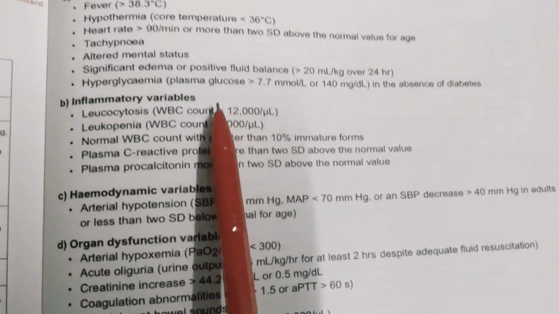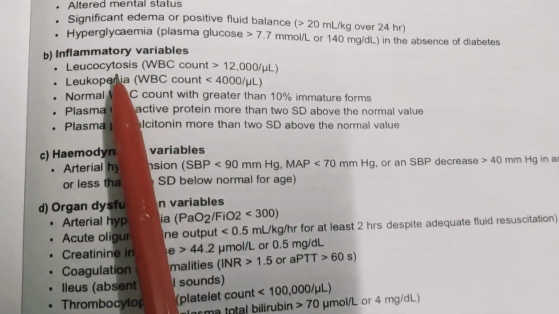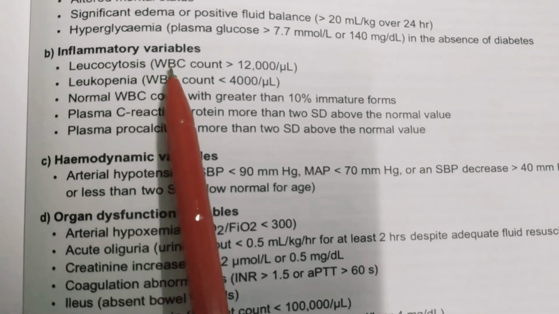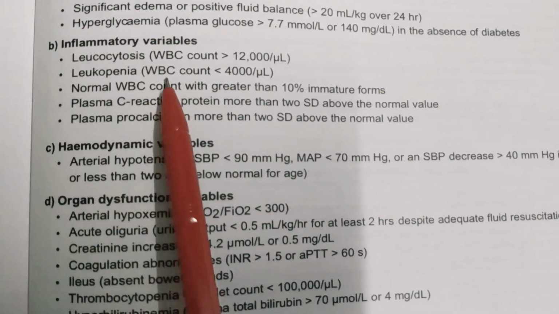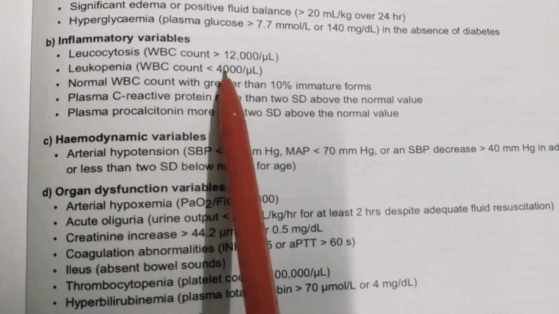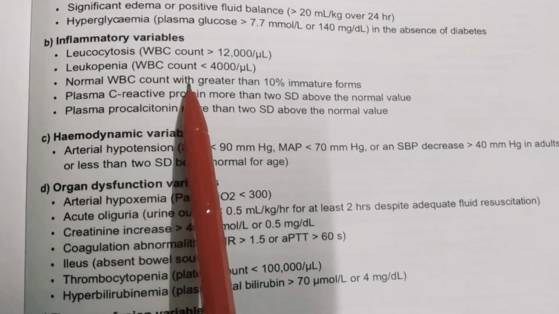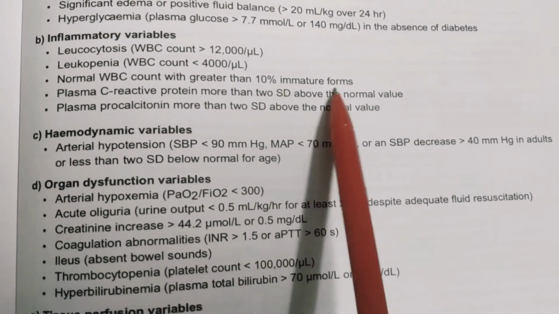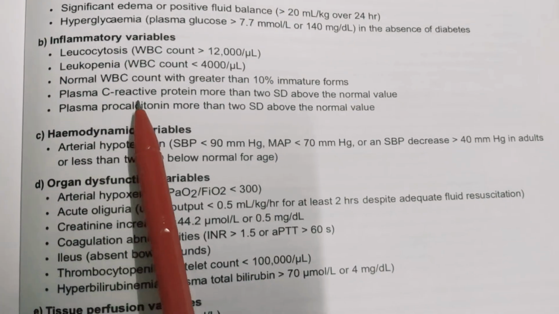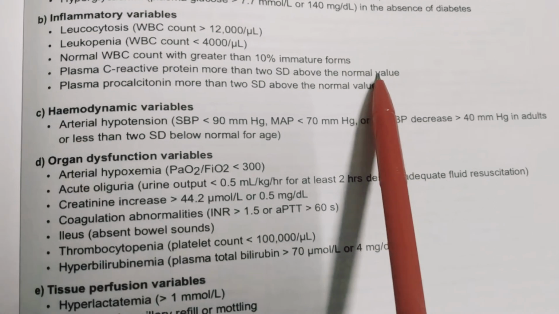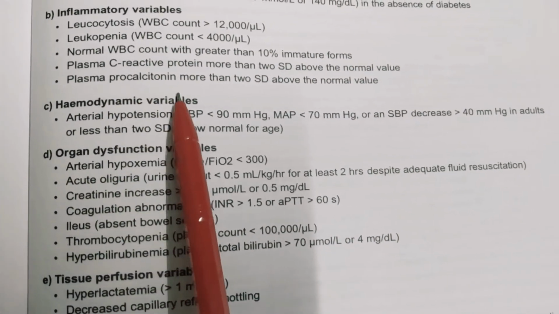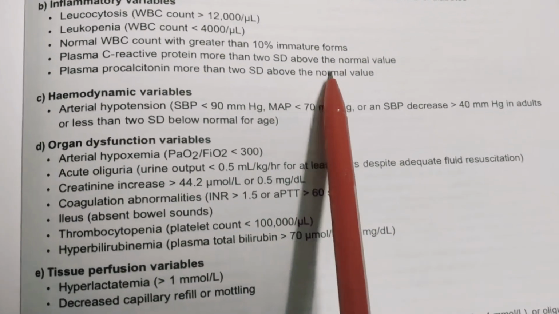Then coming to the inflammatory variables, having leukocytosis with WBC count of greater than 12,000, and leukopenia with WBC count of less than 4,000, and normal WBC count with greater than 10% immature forms, and plasma C-reactive protein of more than 2 standard deviations above the normal value, and having procalcitonin more than 2 standard deviations above the normal value.